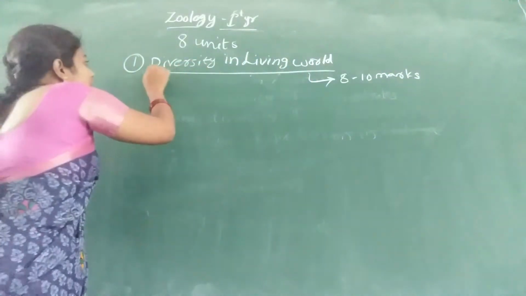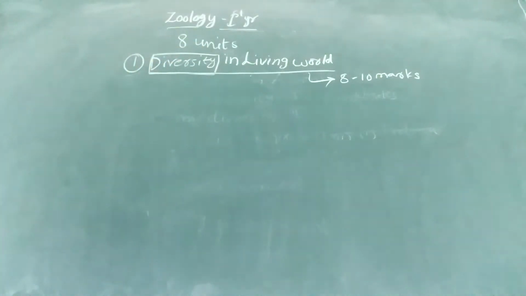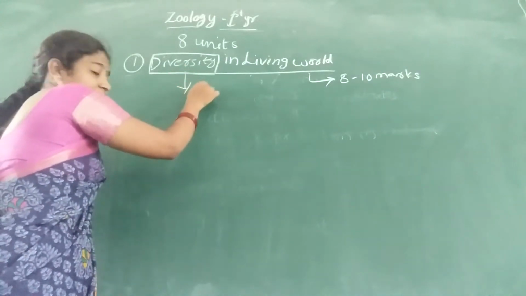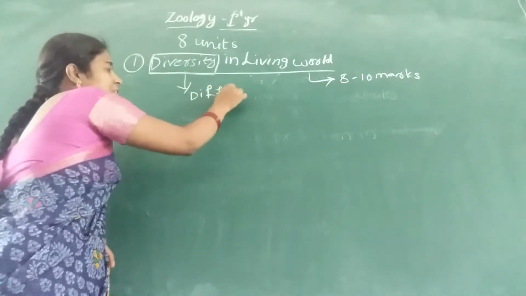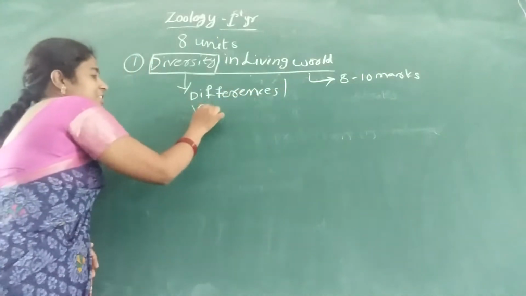Here, diversity. What is diversity? Here, diversity means differences. Diversity means differences or variations.